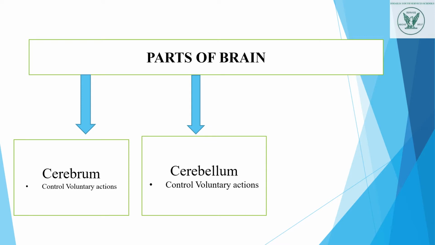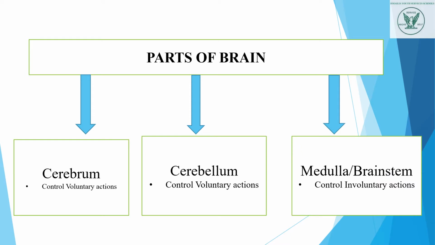Number two, cerebellum. It also controls voluntary actions, but these are actions in which muscles and joints are involved. This part of the brain controls the muscles, joints, and balance. We can walk, we can run, we can dance with the help of the cerebellum.